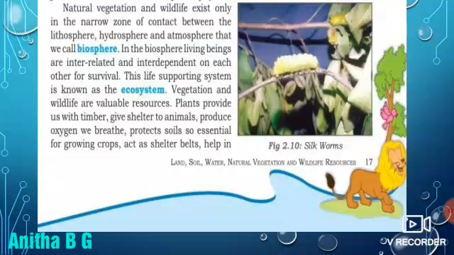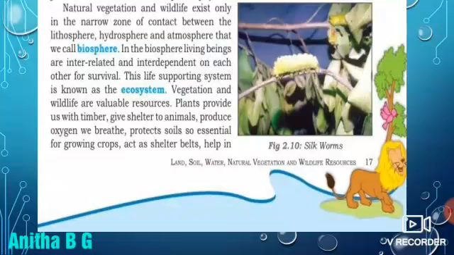In the biosphere, living beings are interrelated and interdependent on each other for survival. This life supporting system is known as the ecosystem. We already know about the pond ecosystem and also the forest and the mountains.